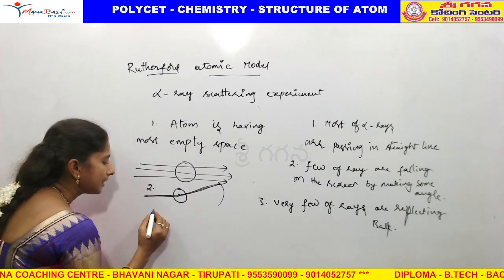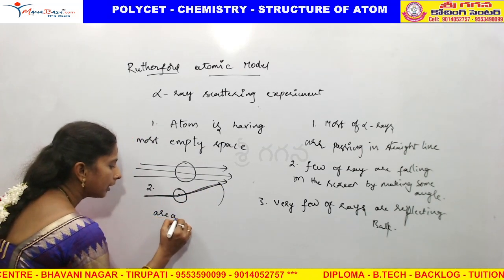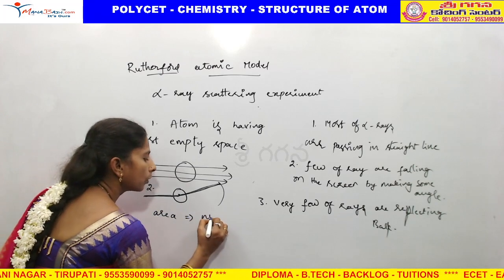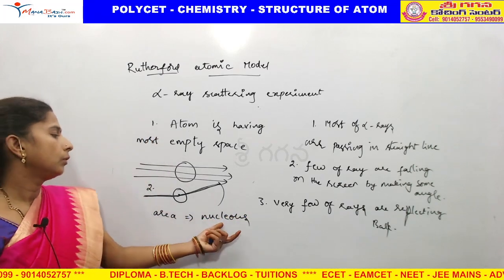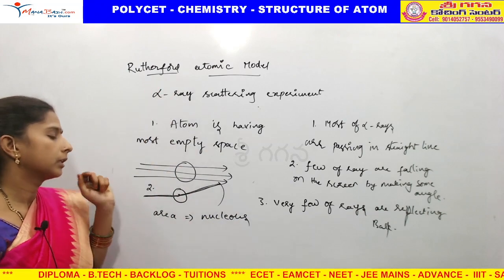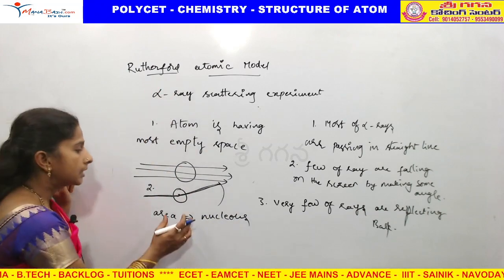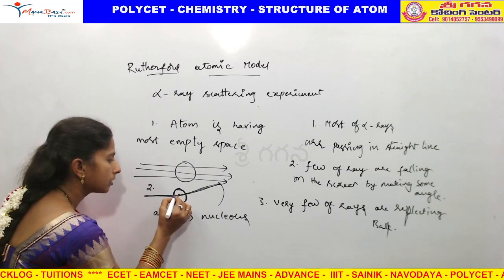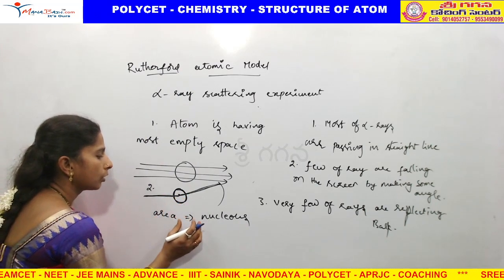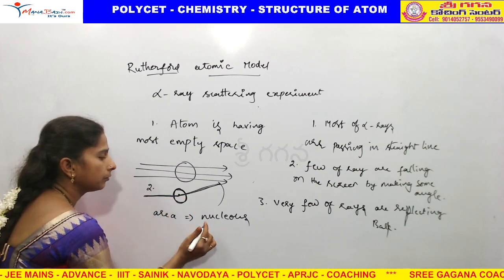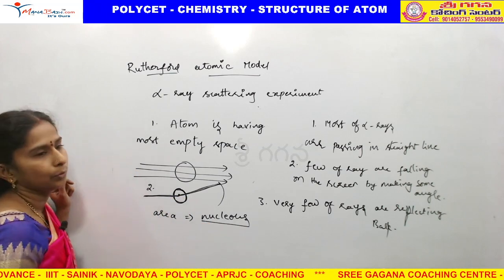So what is that area? That area is called the nucleus. Rutherford discovered the nucleus. The center of the atom is called the nucleus.